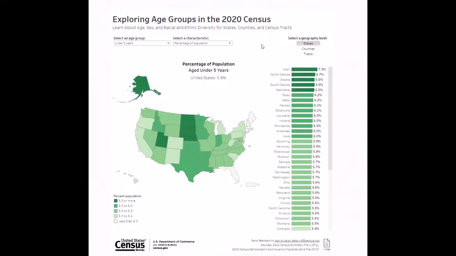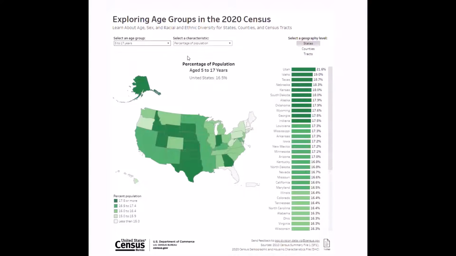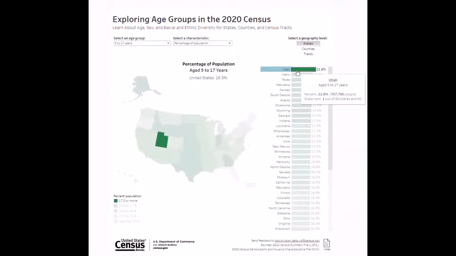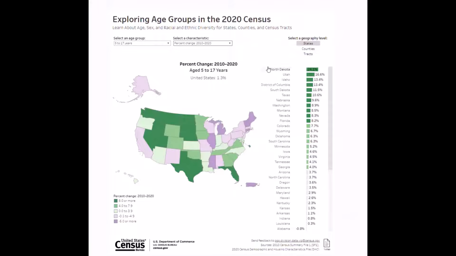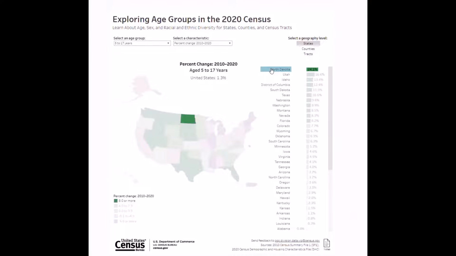Now, let's switch to another visualization that allows you to explore age groups in the 2020 census. This tool features characteristics for several different age groups. Let's use the first drop-down menu to look at school-age children by selecting ages 5 to 17. Based on our selections, the rank chart on the right updates automatically, showing that Utah had the highest percentage of school-age children. Whereas if we select % change 2010 to 2020 from the characteristics menu, we see that North Dakota had the highest % increase of this age group.